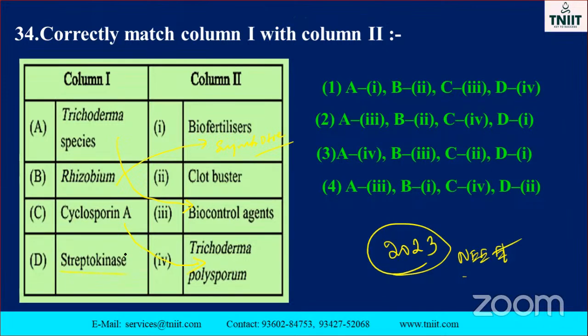Streptokinase is the enzyme used as a clot buster. So the option: 1 is 3, 2 is 1. Here only, B is the answer. So the last option is the correct answer.